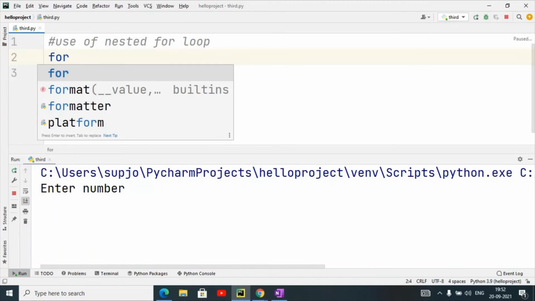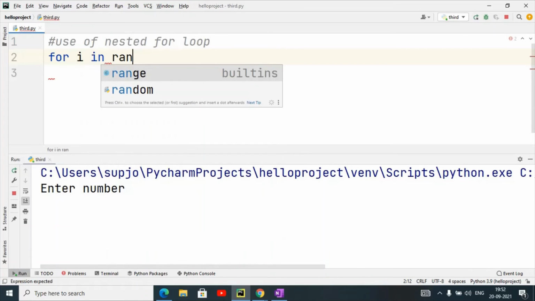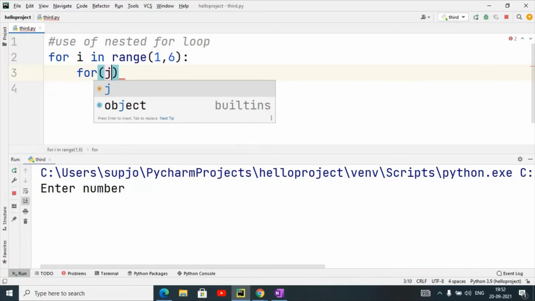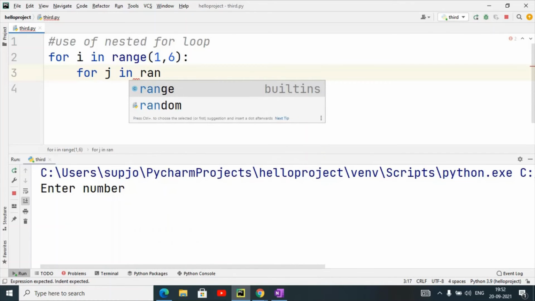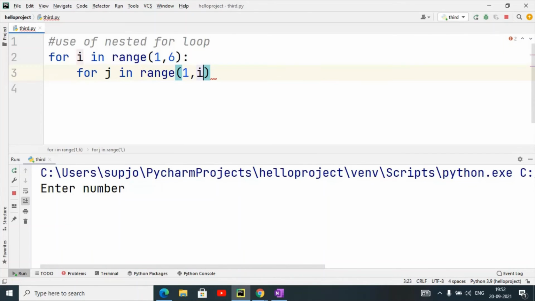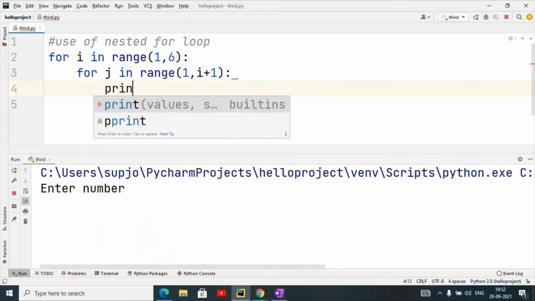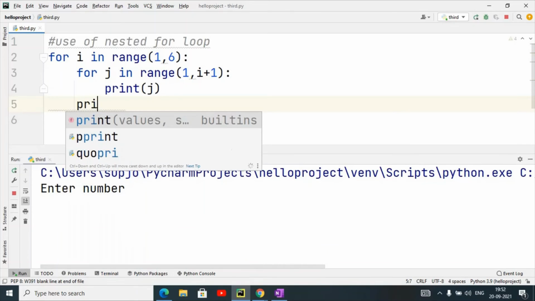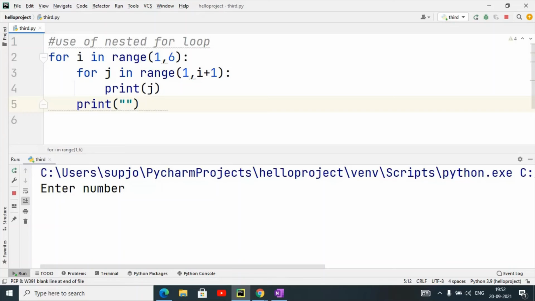So I have used for i in range 1 to 6 colon, then for j in range 1 comma i plus 1, then print j, and then outside of this j loop I have print backslash n.